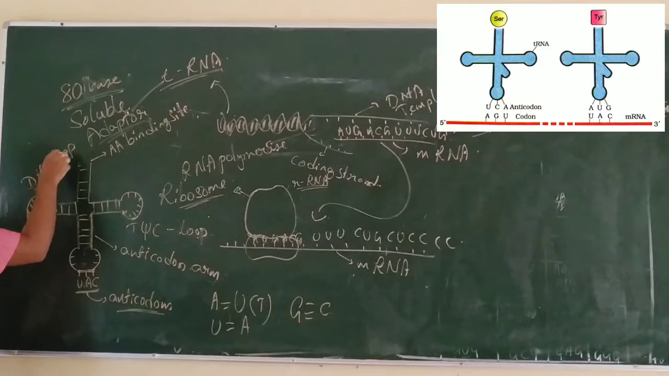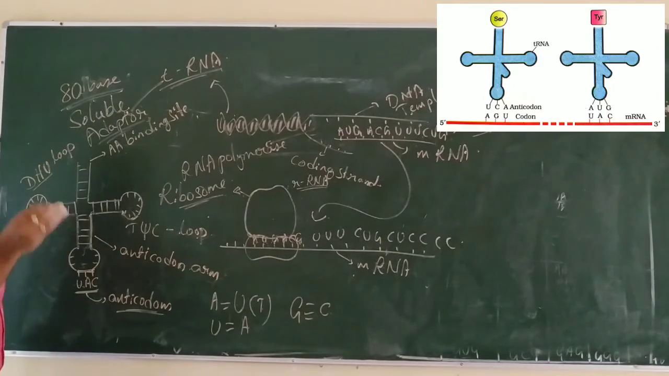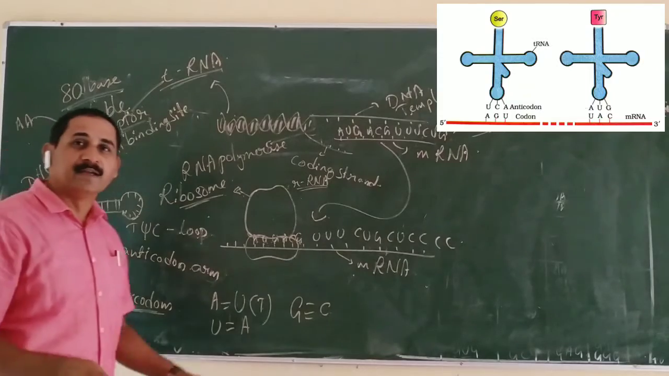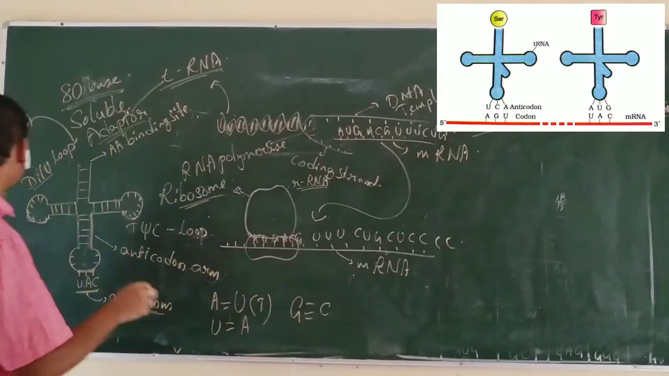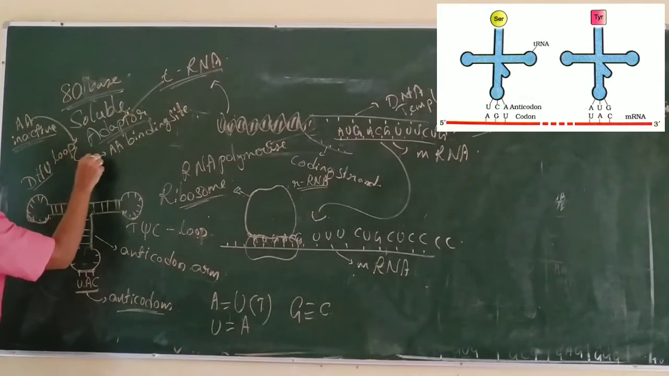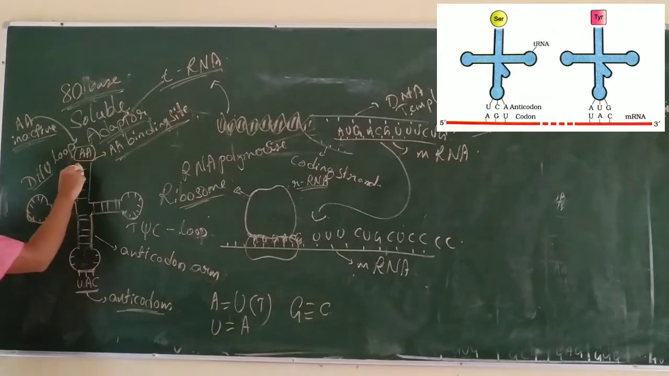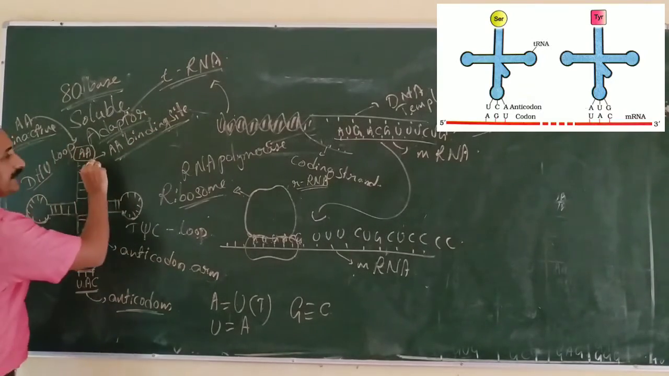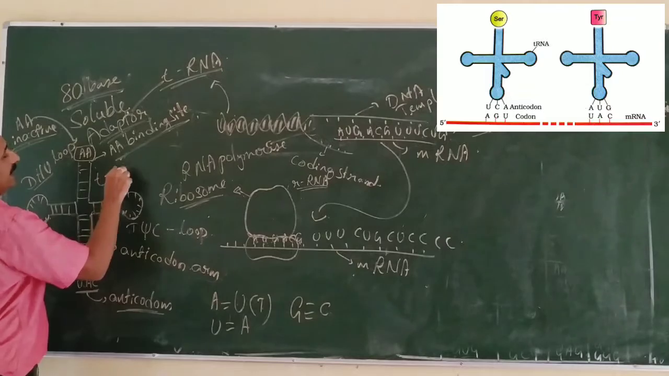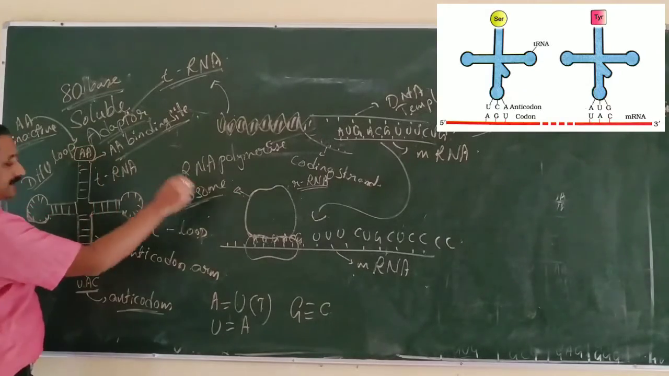Okay, so the dihydrouridine loop activates the inactive amino acid into the activated form using an enzyme called amino acyl synthase, with the help of ATP. The inactive amino acid increases its free energy and gets activated, and the activated amino acid attaches to the amino acid binding site of tRNA. The tRNA carries this amino acid, the first amino acid.